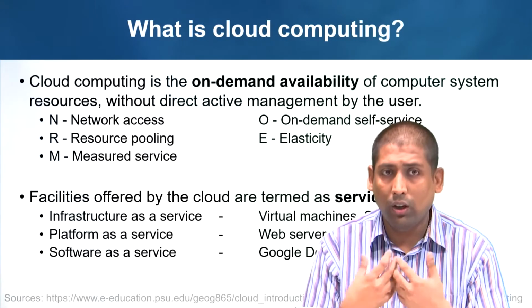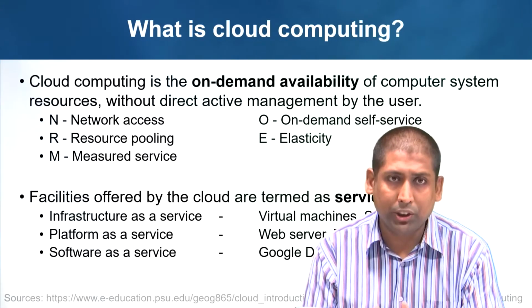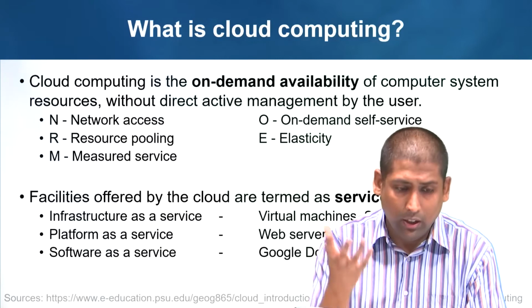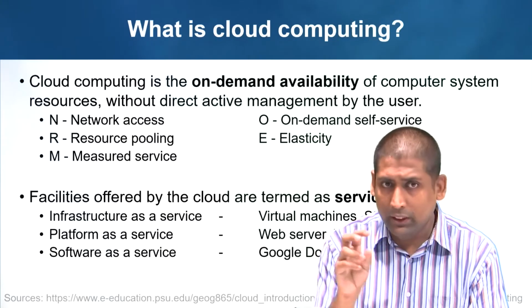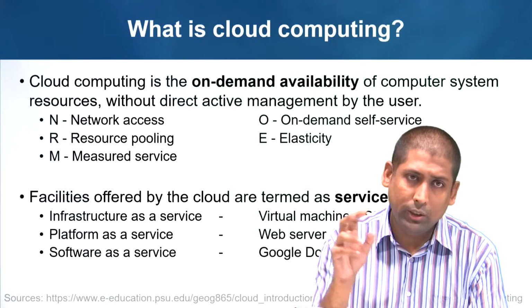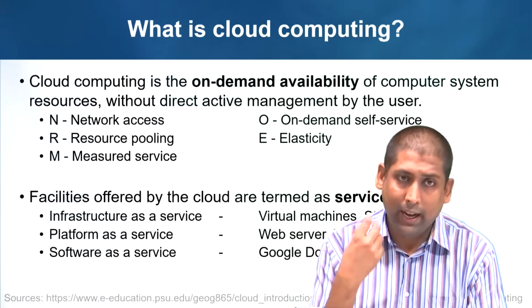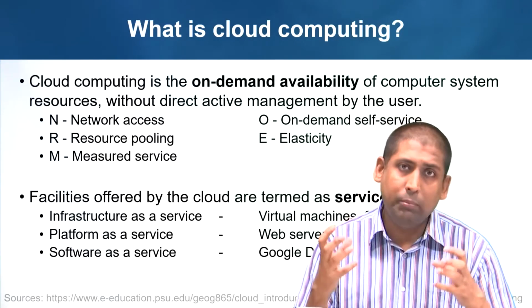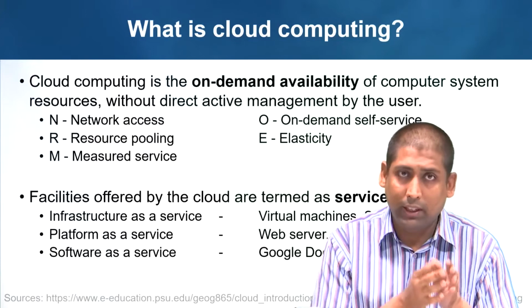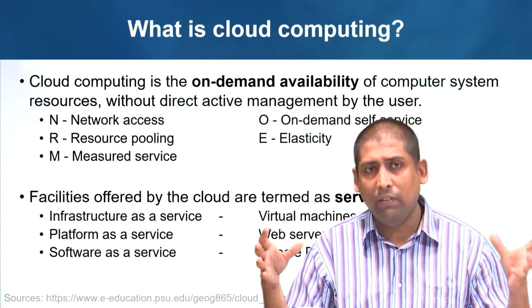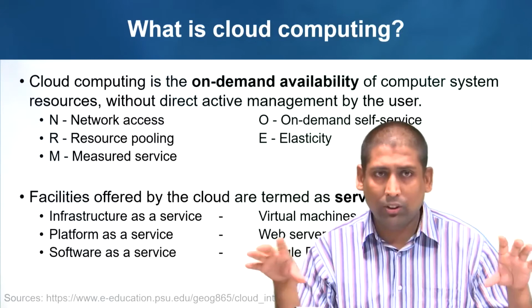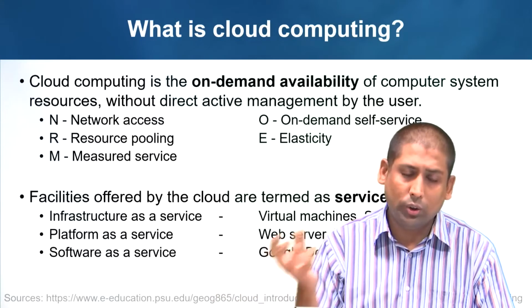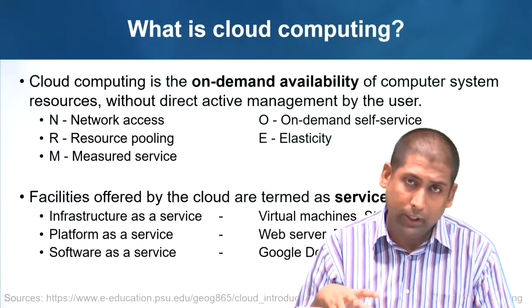Now, for example, you are running a 4 gigabyte machine on a cloud computer and you want to increase it to 16 gigabytes or higher. So, you just change a few options. It is on demand. So, you go on a portal, you change a few options, click on submit, and an additional amount of RAM gets given to you. Now, this new RAM need not be in the same system or same physical server. It can be anywhere. The management software, the cloud computing software, automatically gives the required amount of resource to the user. This is called resource pooling.